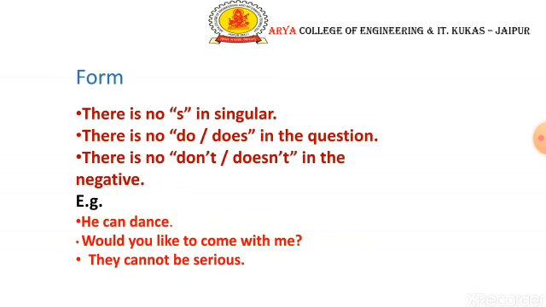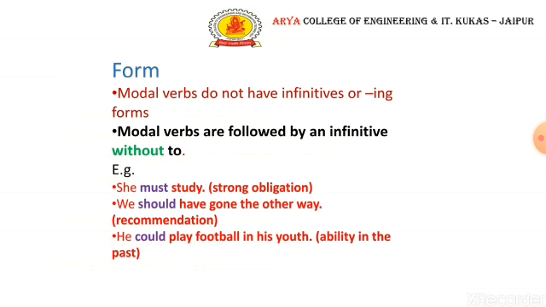In the second sentence, you can see, would you like to come with me? So it's a correct sentence. But if you say, do you would like to come with me? It's going to be a wrong sentence because we are not supposed to use do in the sentence. Now there is no don't and doesn't. We also do not use don't and doesn't in the sentence. You can see they cannot be serious. So we don't say, they don't can be serious. It's going to be a wrong sentence.